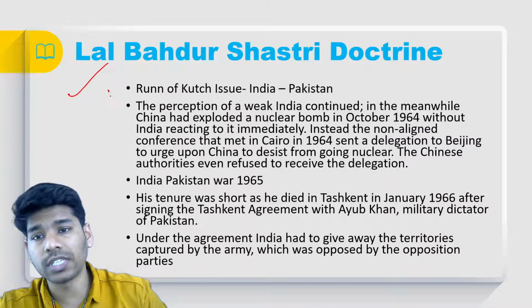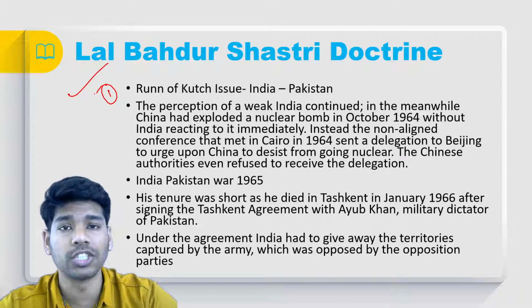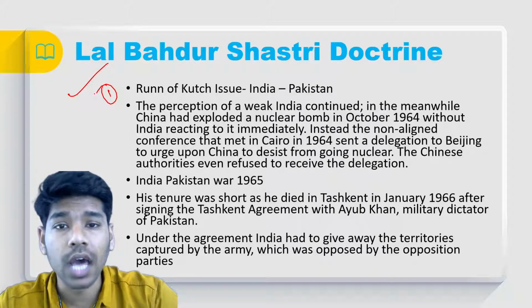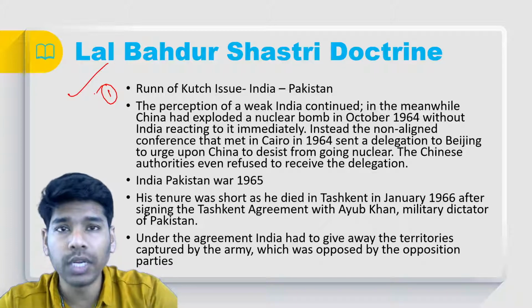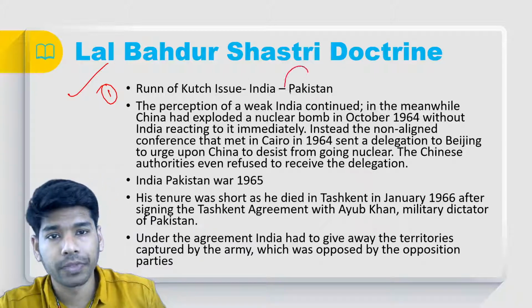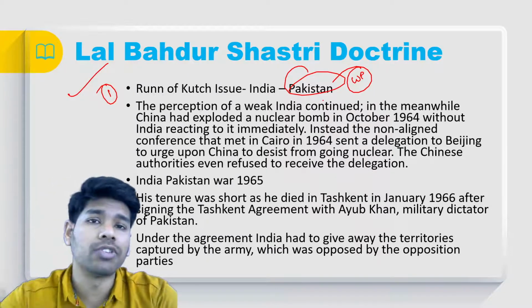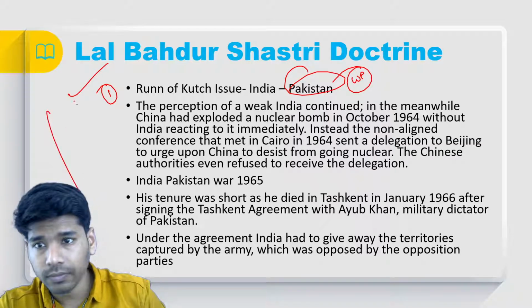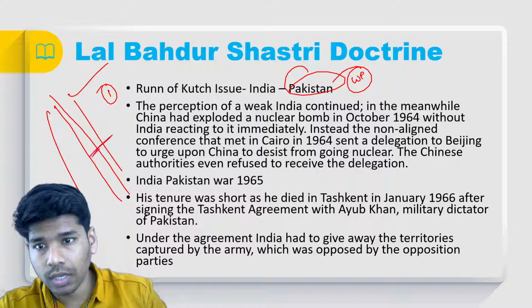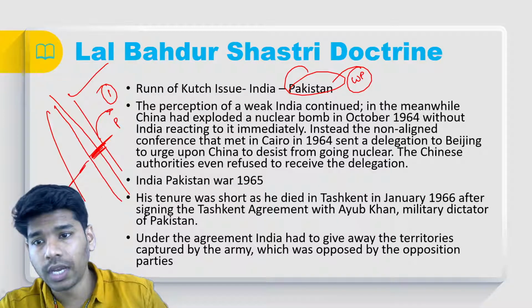The first, and one of the most important issues when it comes to the bilateral relations between India and Pakistan, is the Rann of Kutch. Rann of Kutch is a small lake between India and West Pakistan, right? As per international laws, the lake has to be divided in the central way, so half goes to Pakistan and the other half to India.